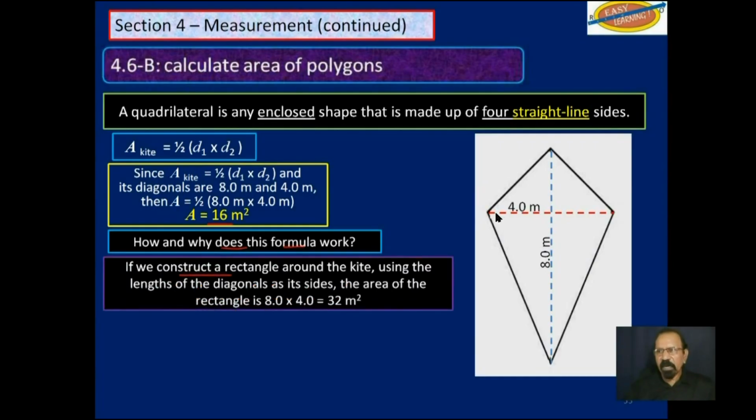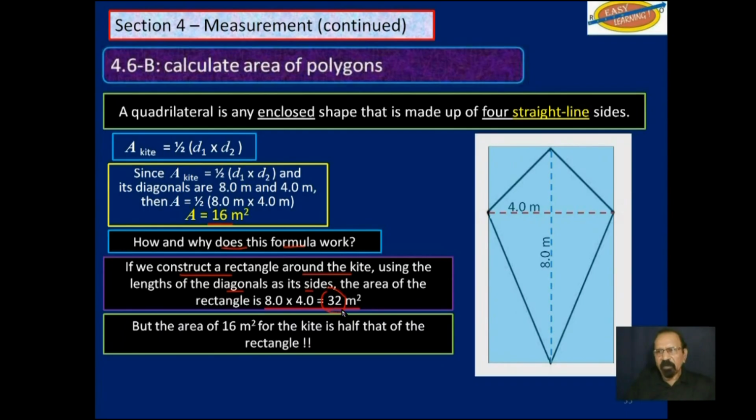If we construct a rectangle around the kite, using the lengths of the diagonals as its sides, the area of the rectangle is 8 times 4, which is 32 square meters. So if we do that, the length is 8 meters and the width is 4 meters. So the area of the rectangle is 32 square meters. But we found the area of the kite as half of 32, which is 16.